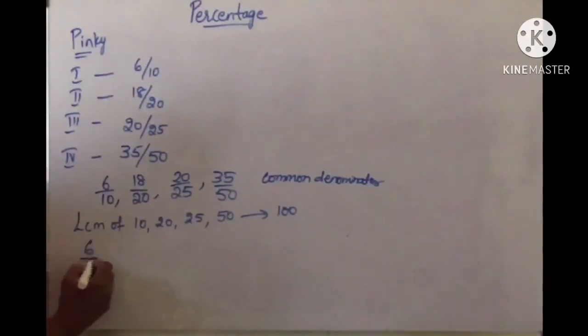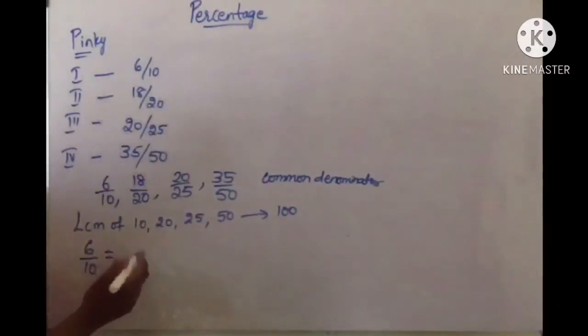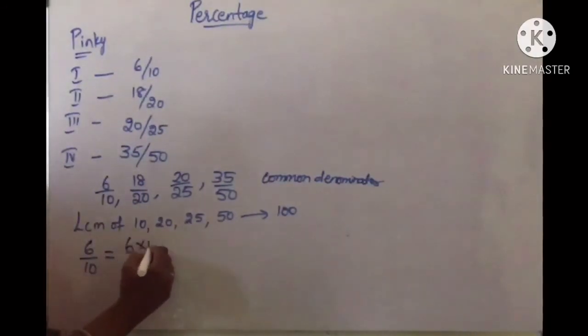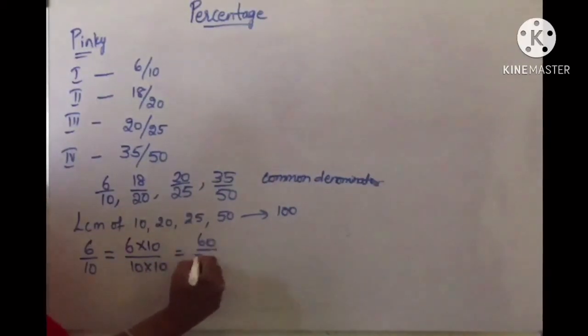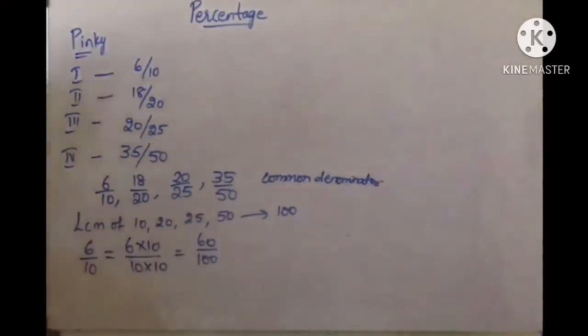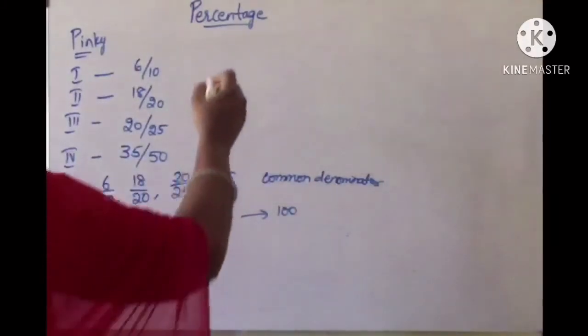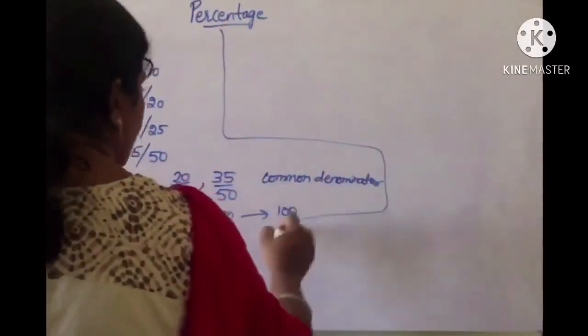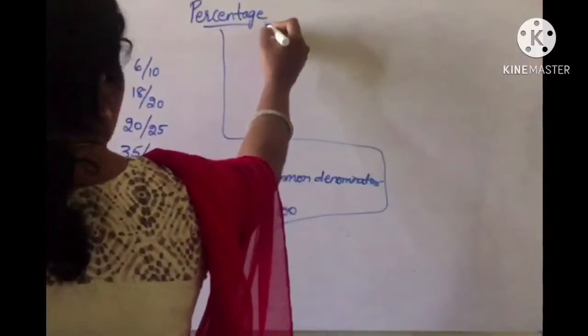Now 6 by 10. First I am taking 6 by 10. For 10, how much should we multiply to get 100? 10 tens are 100. So you should multiply both numerator and denominator by 10. So 6 into 10 by 10 into 10, that is, you got 60 by 100. Right? Now consider another number, that is nothing but 18 by 20.